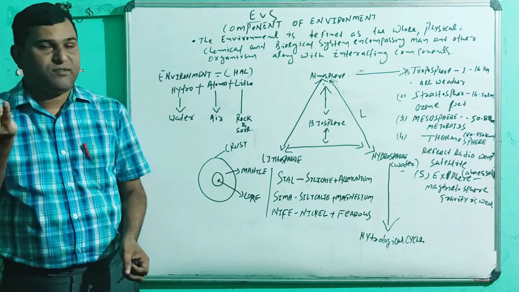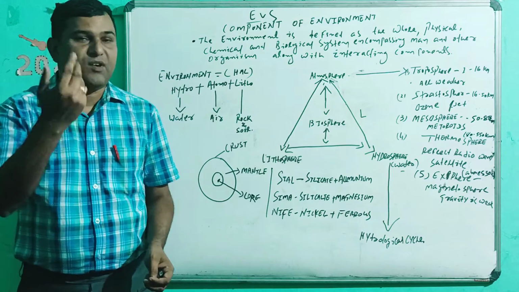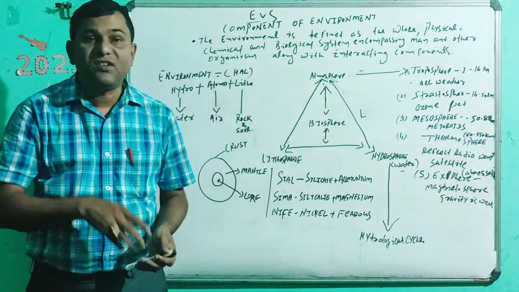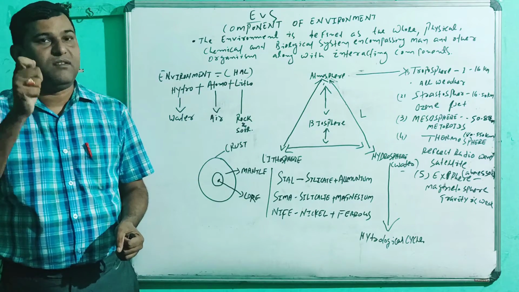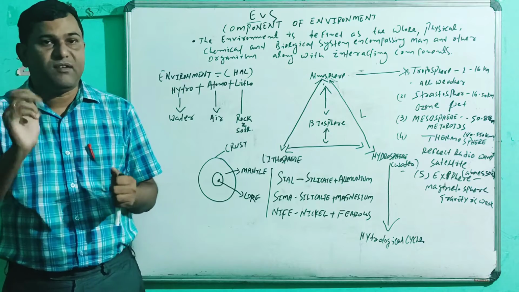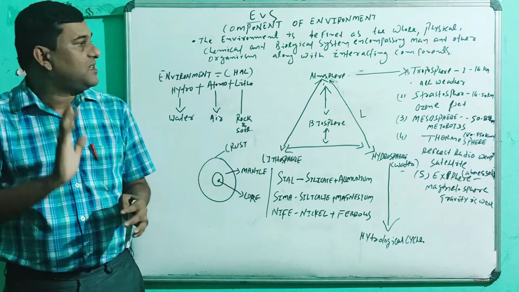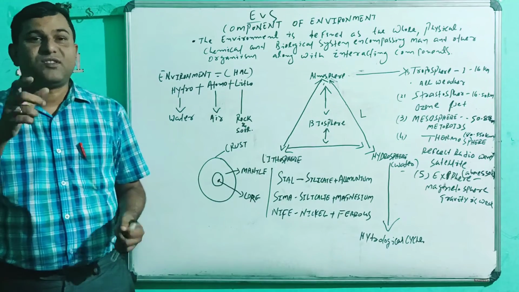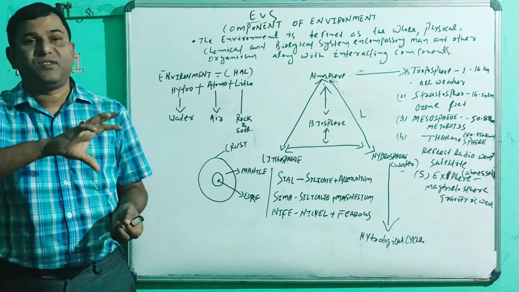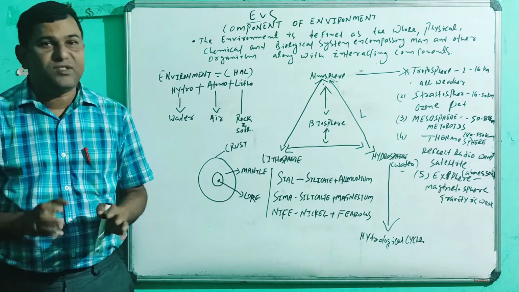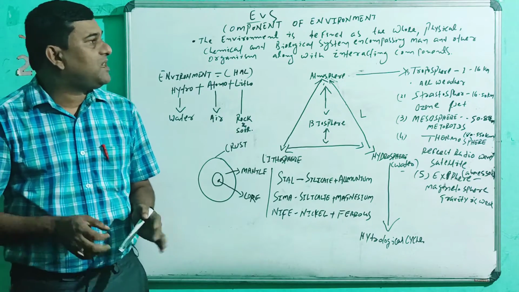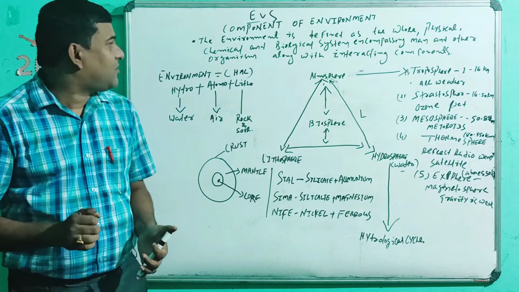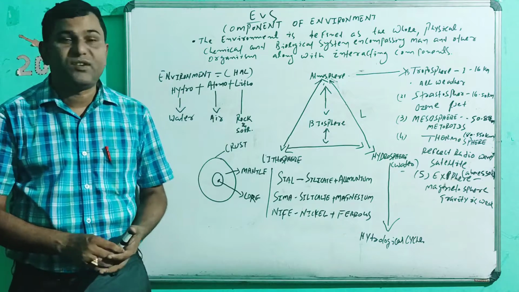Remember the ocean, the mountain, and the surface. These refer to the physical. The biological refers to the biotic and abiotic things, and chemical refers to the composition, the chemical things around you, which is known as the chemical system, encompassing man and other organisms along with interacting components.